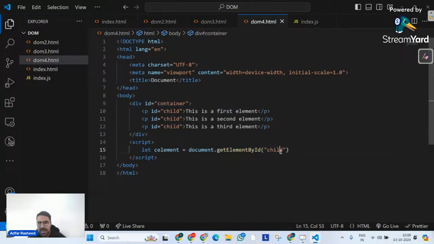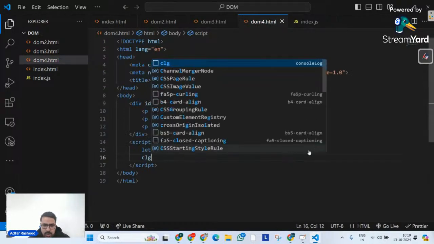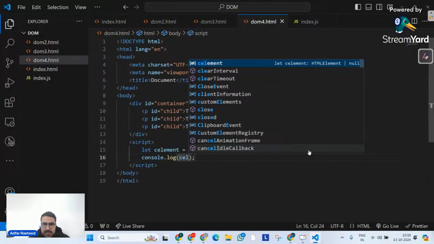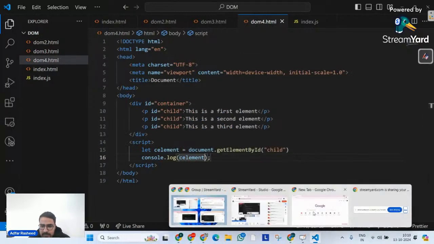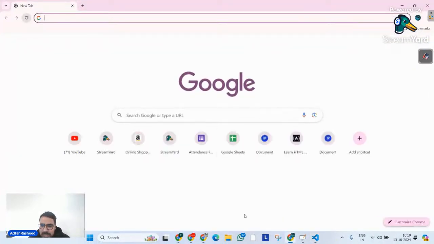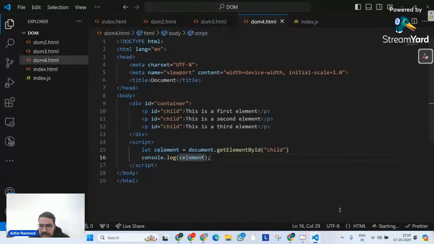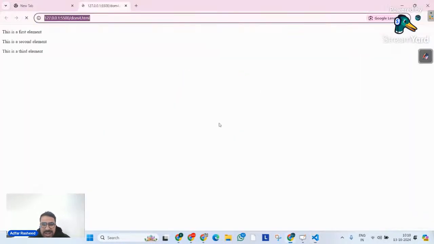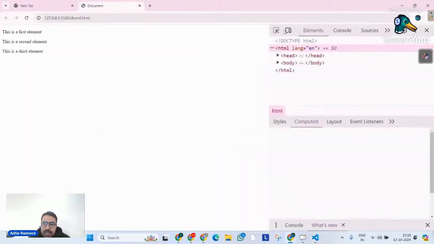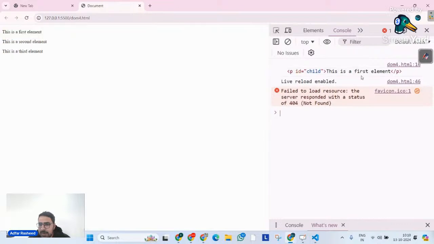So the ID child is the element it's going to return. We can check that as well. Let me simply console.log my child element over there, and open the live server quickly. As soon as I do that, if I go inside the console, we can clearly see the first element here in the output. Wonderful.